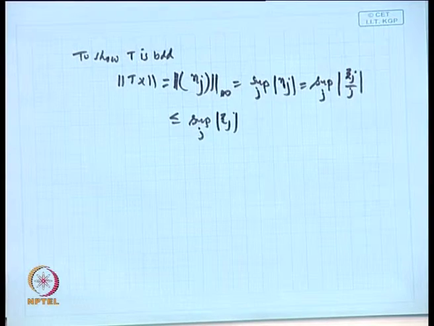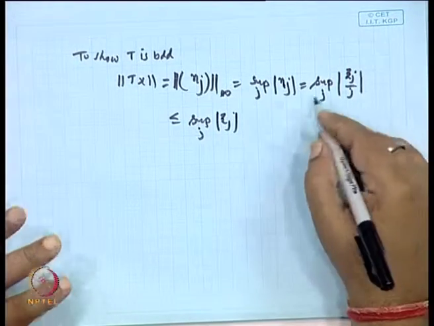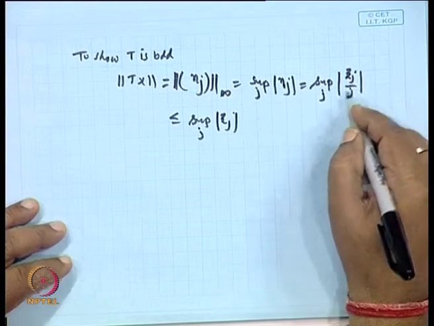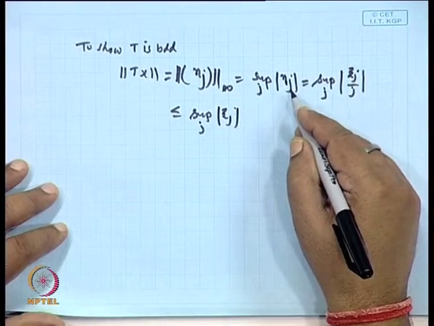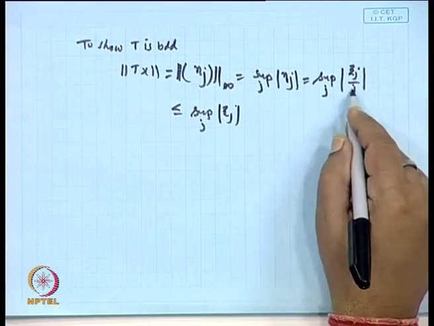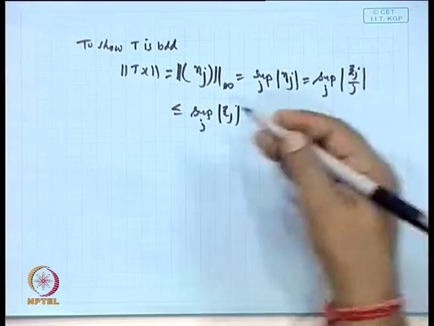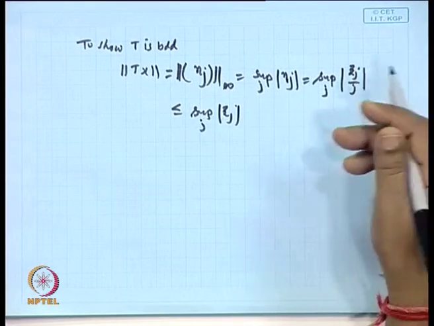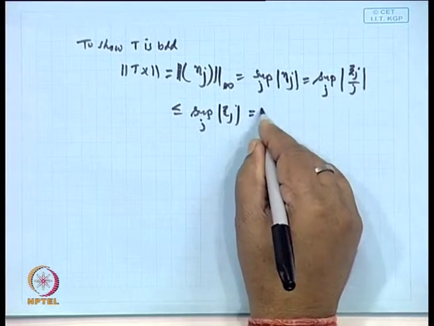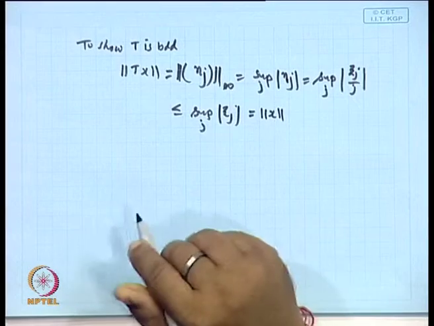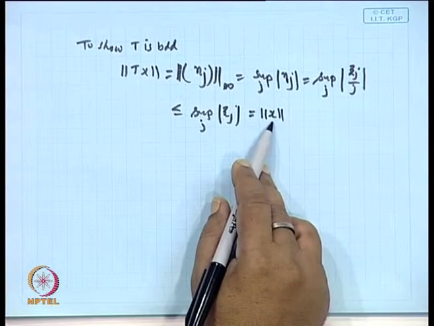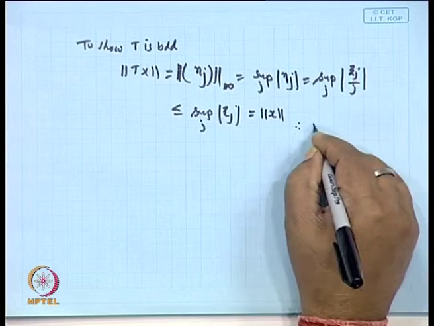It is mod, because it is a scalar quantity. Since it is divided by j, if I remove j, it is less than or equal to this. Clear? This is nothing but the norm of x. So, the norm of Tx is less than or equal to the norm of x. So, T is bounded.